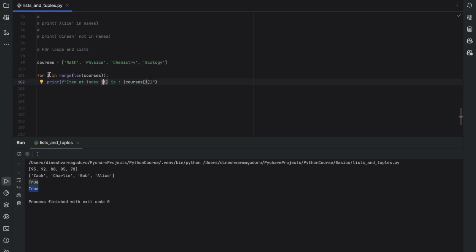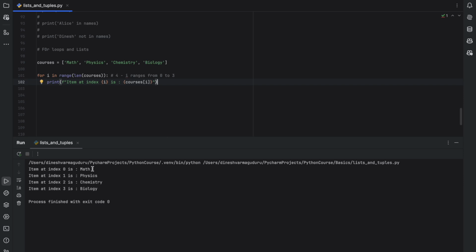The value of i will be from 0 to 3, as the length of courses is 4, so i ranges from 0 to 3. It will be 0, 1, 2 and 3. So item at index 0 is courses[0]. When you do courses[0], it will print math. And on the next iteration, it will print physics at index 1, chemistry at index 2, and biology at index 3.